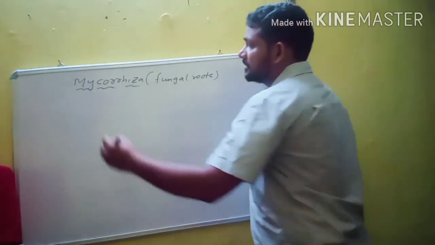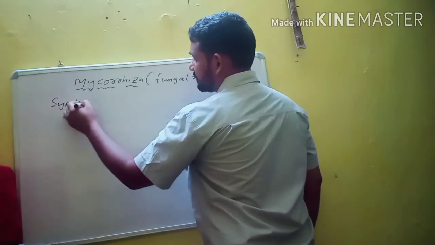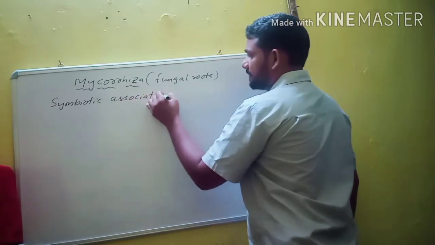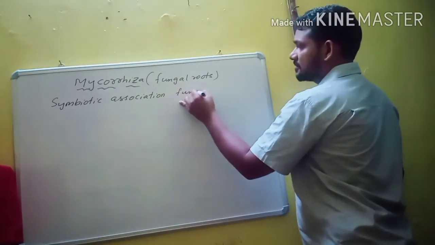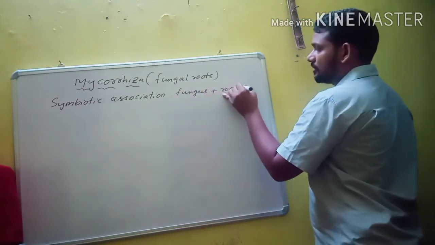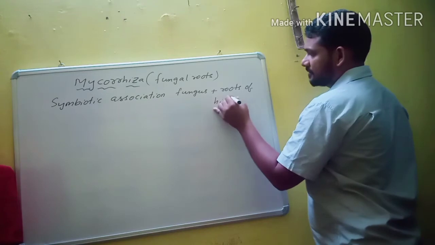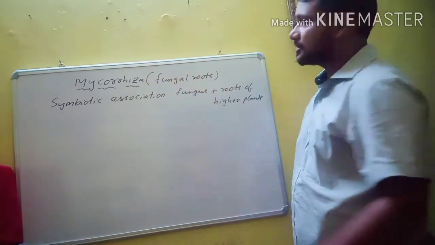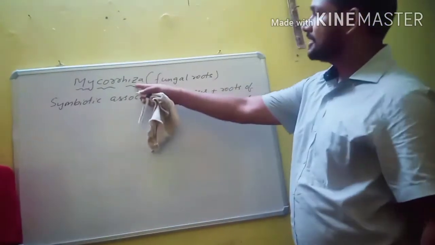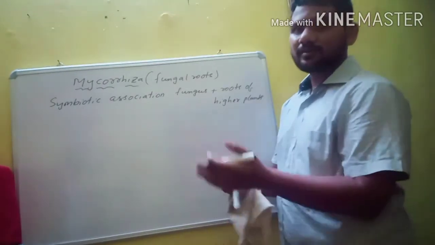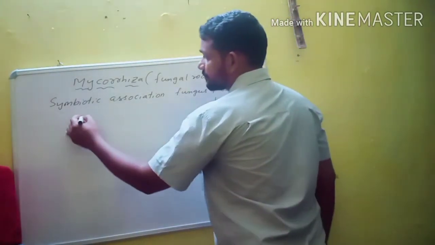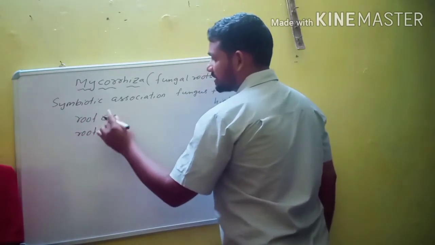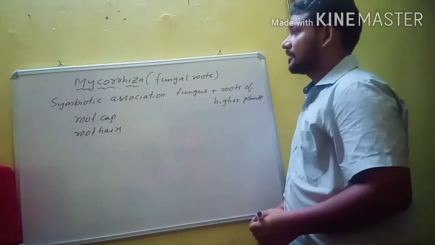It is the symbiotic association between fungus and roots of higher plants. Such roots are known as mycorrhizal roots or fungal roots. They differ from other roots in lacking root cap and root hairs, which are usually absent in fungal roots.